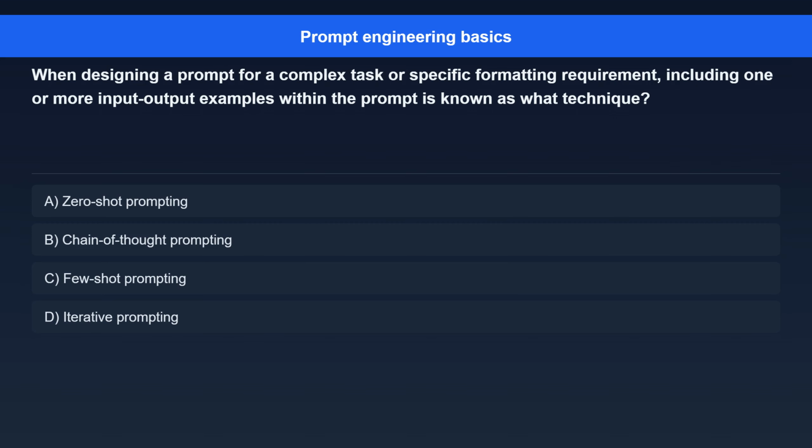Question 2. When designing a prompt for a complex task or specific formatting requirement, including one or more input-output examples within the prompt, is known as what technique? Option A. Zero-shot prompting. Option B. Chain-of-thought prompting. Option C. Few-shot prompting. Option D. Iterative prompting.